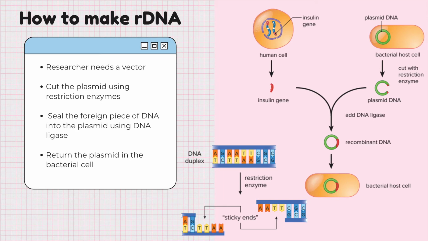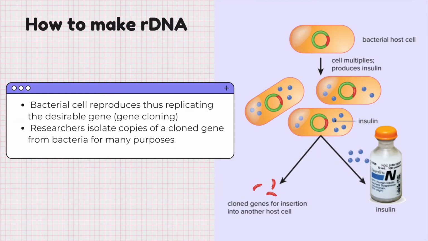Molecular biologists treat the bacterial cells to make them more permeable and place back the now recombinant plasmid. As the bacteria replicate the plasmid, the gene is cloned. The production of multiple copies of a single gene is a type of DNA cloning called gene cloning. From here, a scientist may allow the genetically modified bacterial cells to express the cloned gene and retrieve the protein. Or they can remove copies of the cloned gene from the bacterial cells and then introduce it into another organism, such as a corn plant, to produce a transgenic organism.